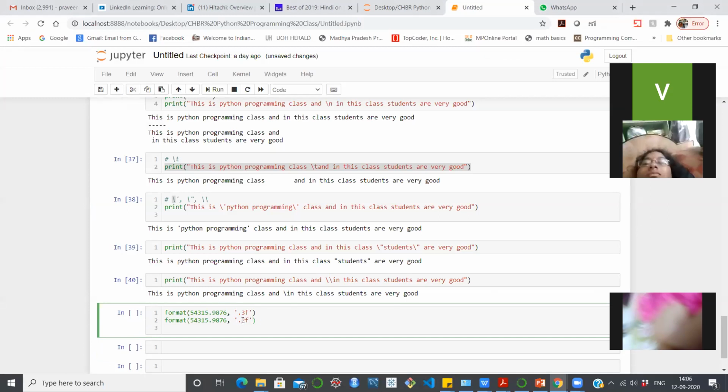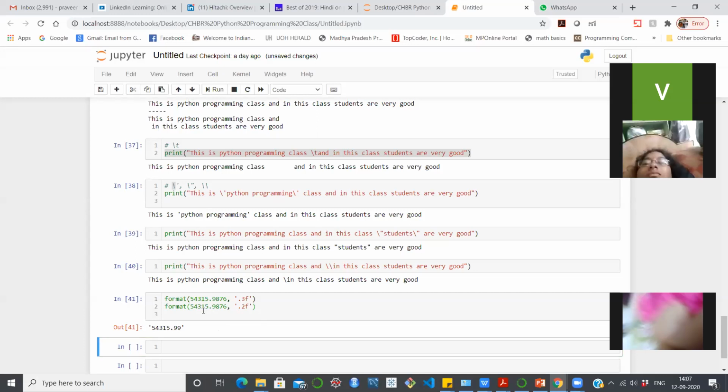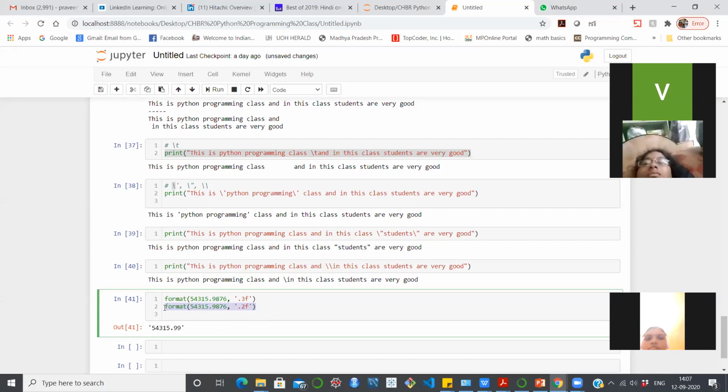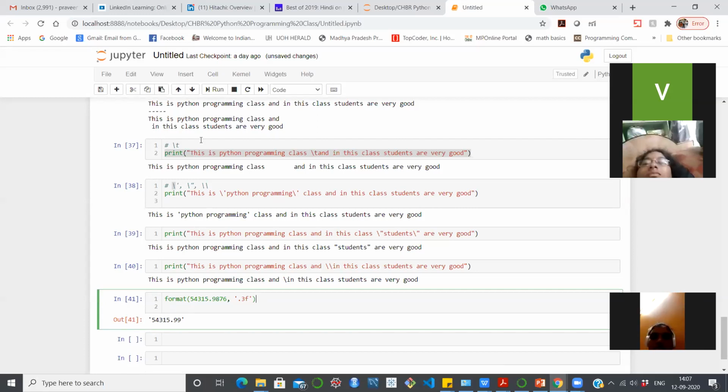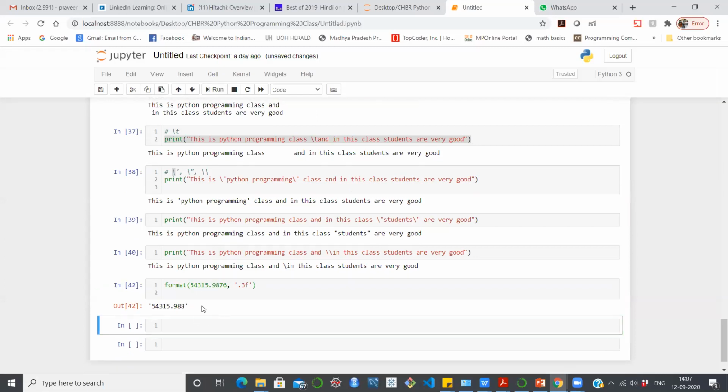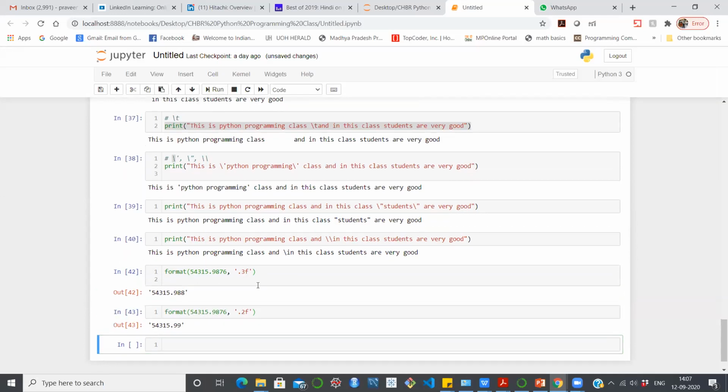As you can see, here it is 0.9876, and here also 0.9876. Because we have the same number, let us perform one by one. You are getting this 0.988, and if I use this one, I will get 0.99, because it is rounding off. That is how formatting is done for floating point numbers.